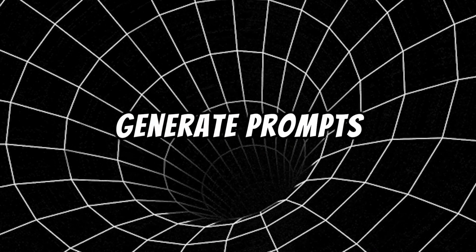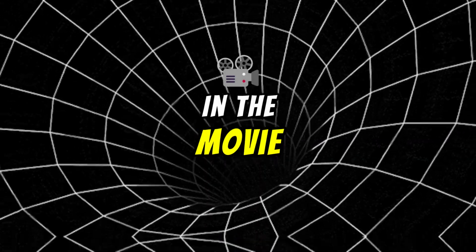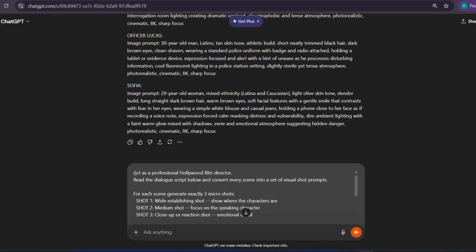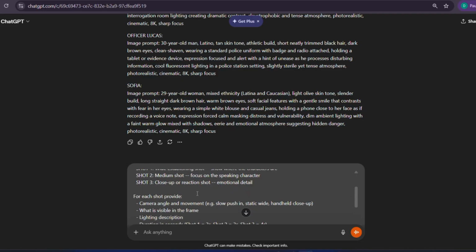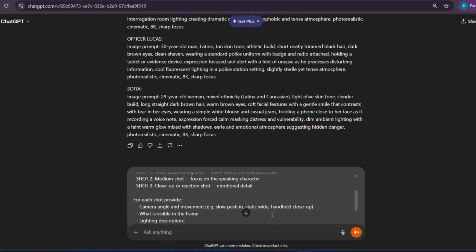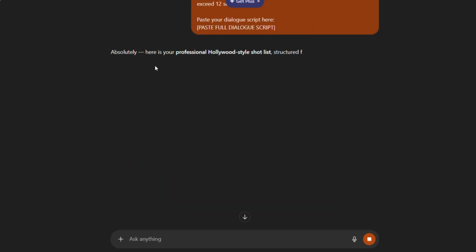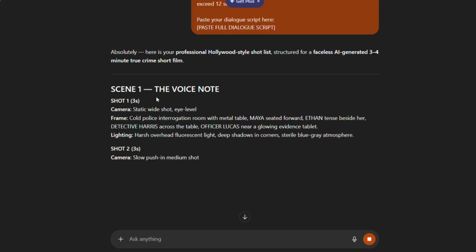Now we need to generate prompts for every scene in the movie. Go back to ChatGPT and paste in the scene prompt generator. This is also in the description. Pay attention here. This prompt instructs ChatGPT to act as a professional film director. Read through it carefully. We're asking it to split every scene into 3 separate micro shots, each from a different camera angle. This is the step that makes these videos look cinematic instead of flat.